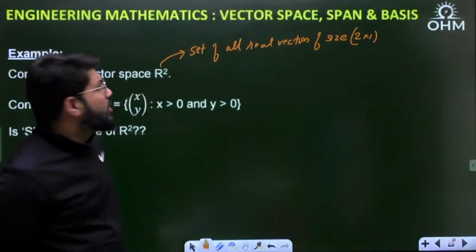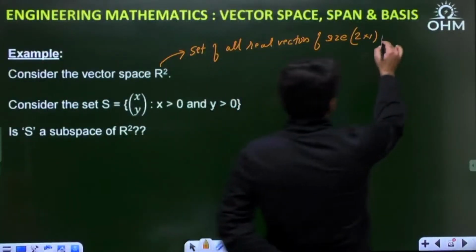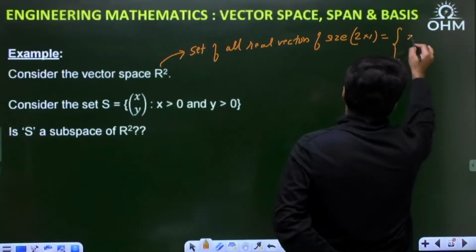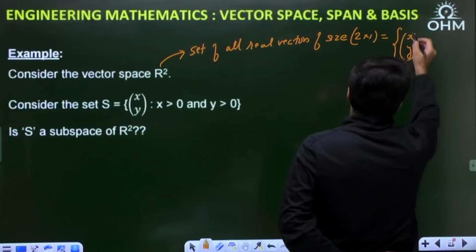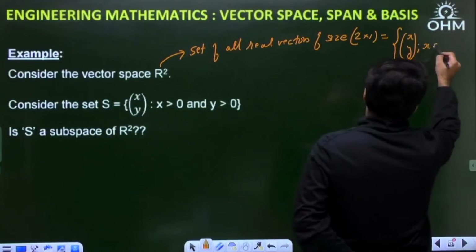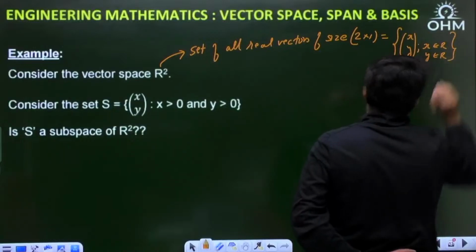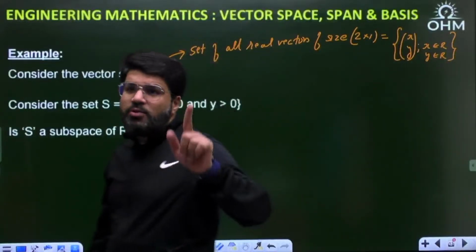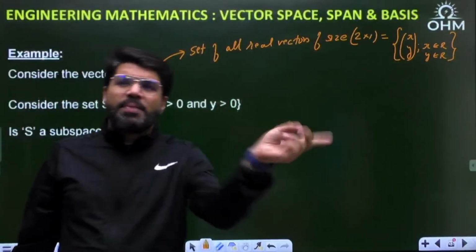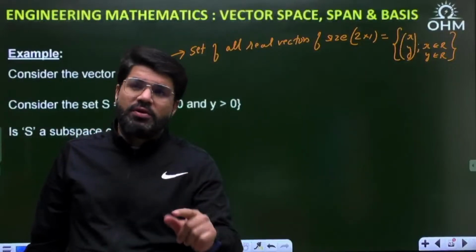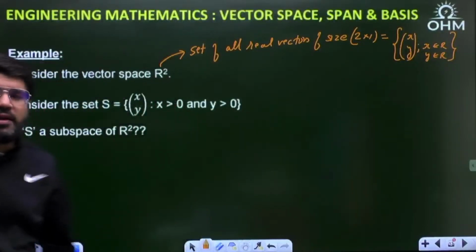When I say all the real vectors of the size 2 cross 1, that means the set, as I defined earlier also, containing the vectors (x, y), such that x belongs to the set of real numbers, y also belongs to the set of real numbers. x and y can take any real value. Any real value means minus infinity to plus infinity. y also can be from minus infinity to infinity.